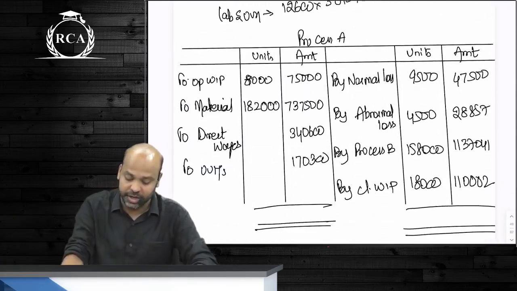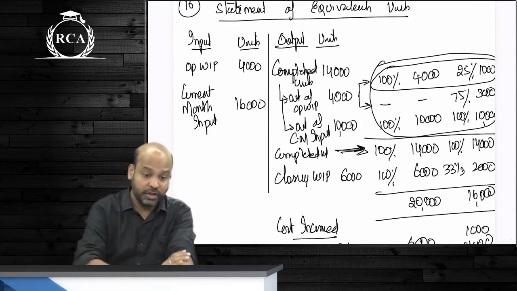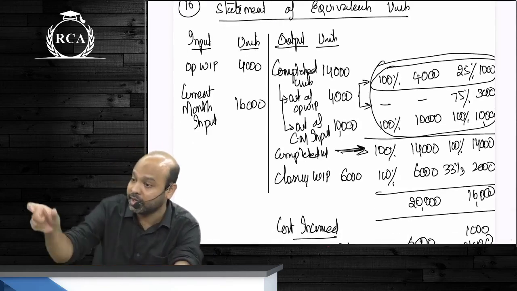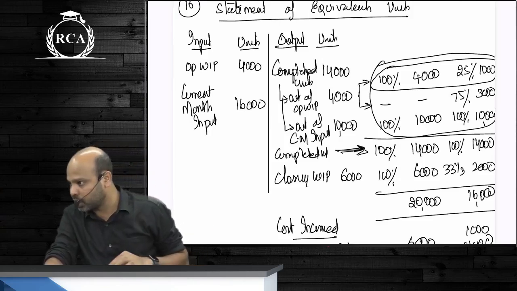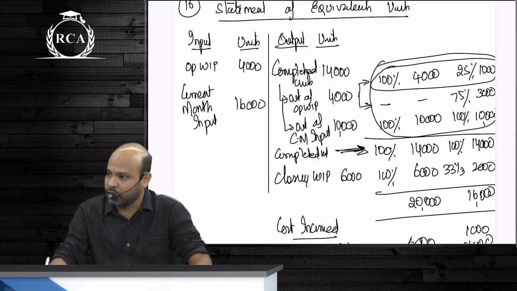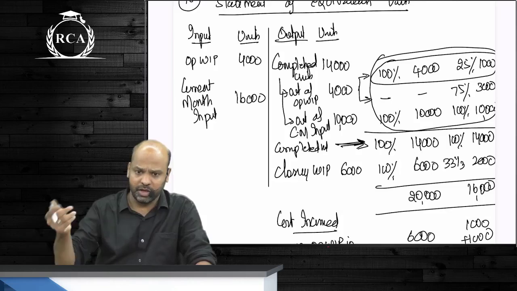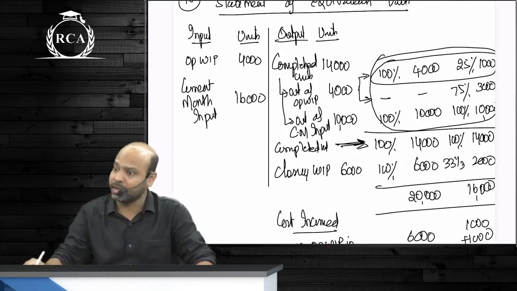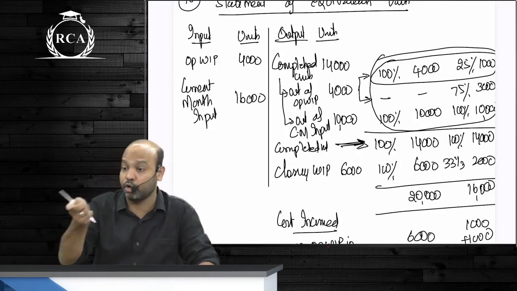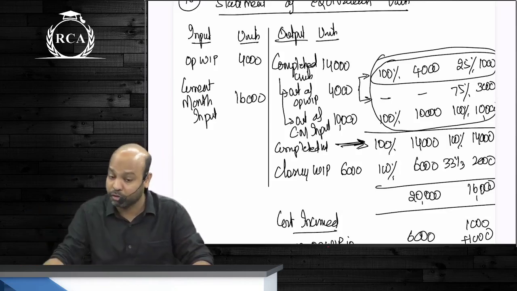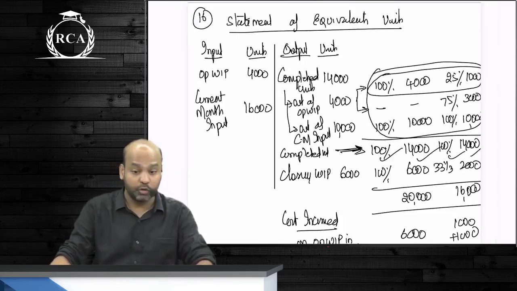After that, beta, we did the weighted average method. Under the weighted average method, guys, cost per unit is based on an average cost per unit. That is why for completed units you do not have to segregate how much is out of opening work in progress and how much is out of current month input. Like here in the example, completed units are 14,000. Obviously opening work in progress would have been 4,000 and current month input would have been 10,000. But because you're computing average cost per unit, you will take both the work performed in the previous month as well as the work performed in the current month. That is why you directly take 100%. You do not have to divide.